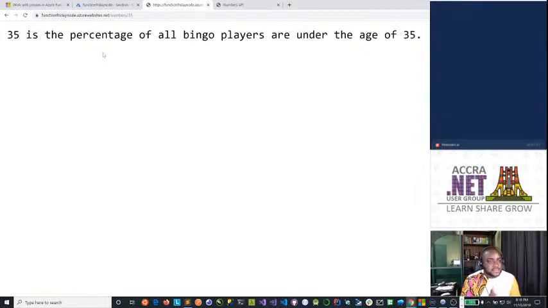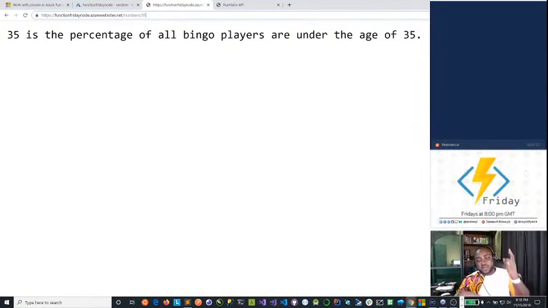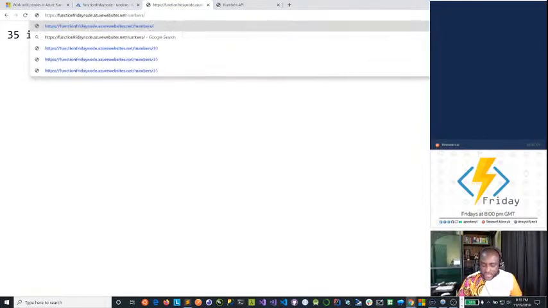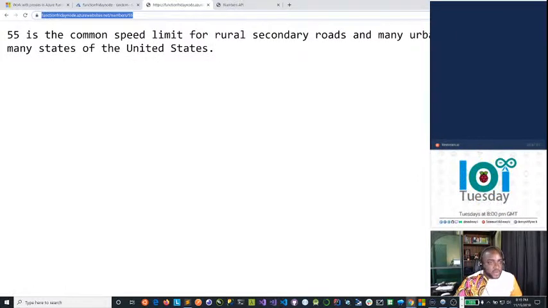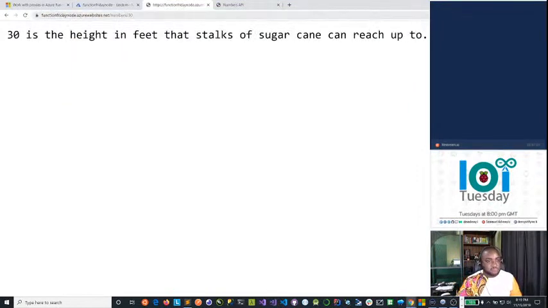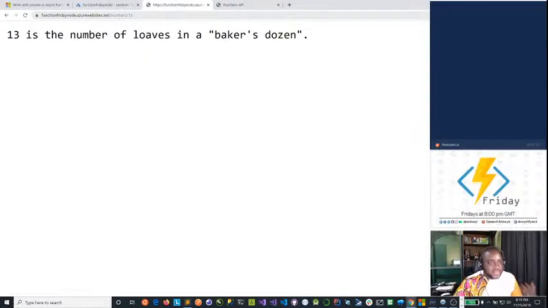So we've created a simple proxy that is abstracting some of these complexities into our function. Here it's now a lot more flexible. You don't need to do question mark numbers and pass all that. We've defined a custom route for that. So go ahead, 55, test it out. It works. 30, it works. It works just fine. 13, it works fine. And this is how you create a simple functions proxy. Very simple, straightforward, very clean.